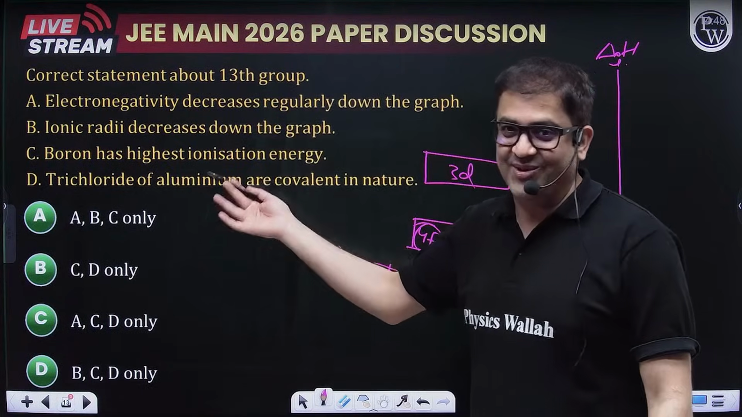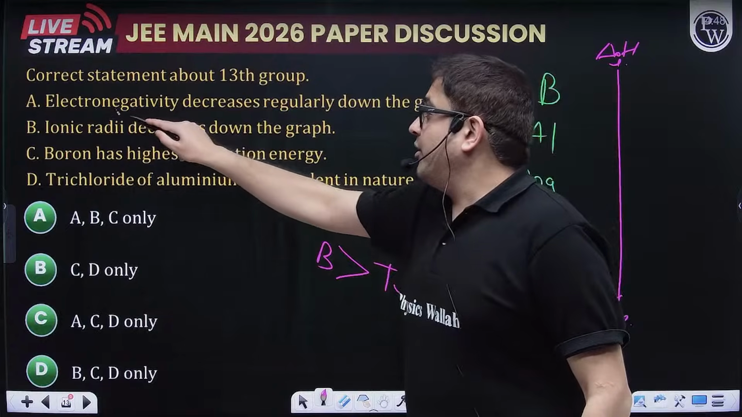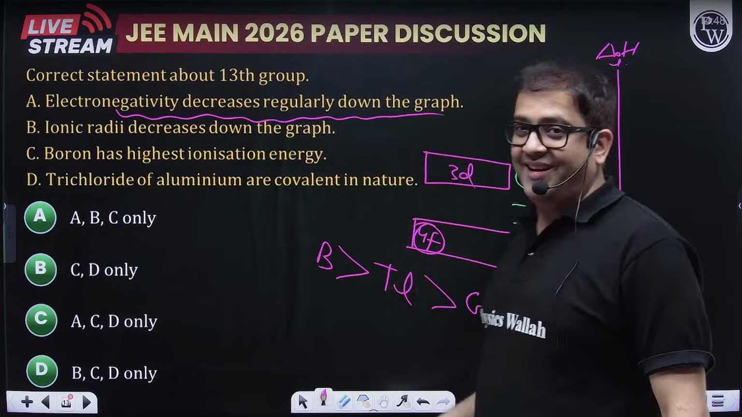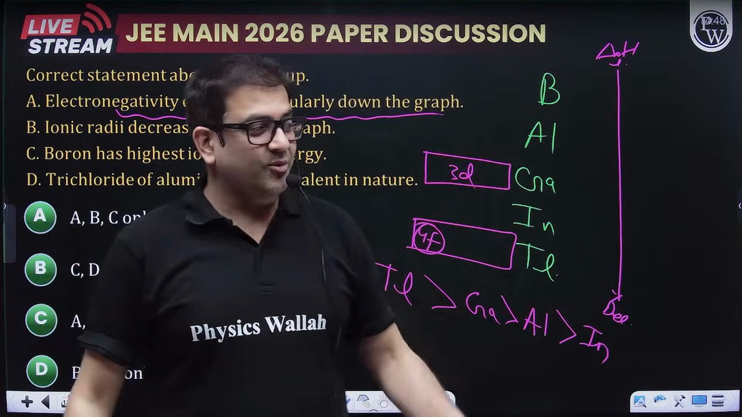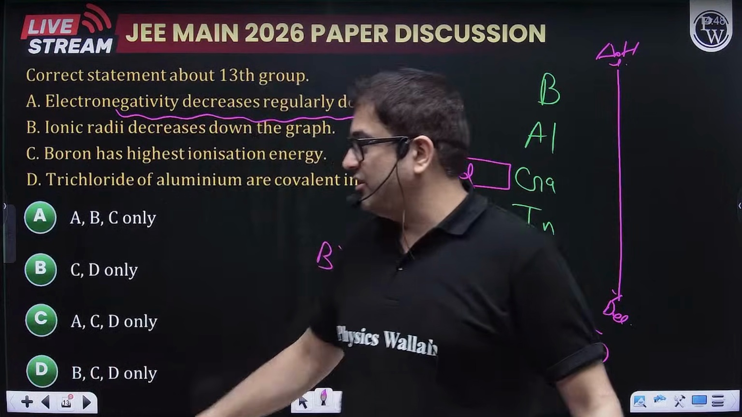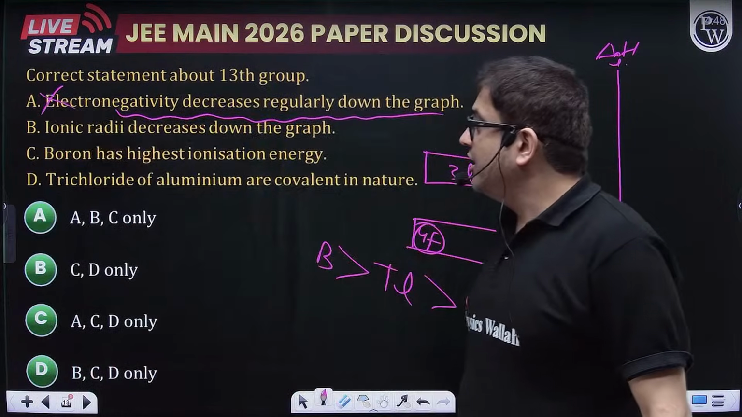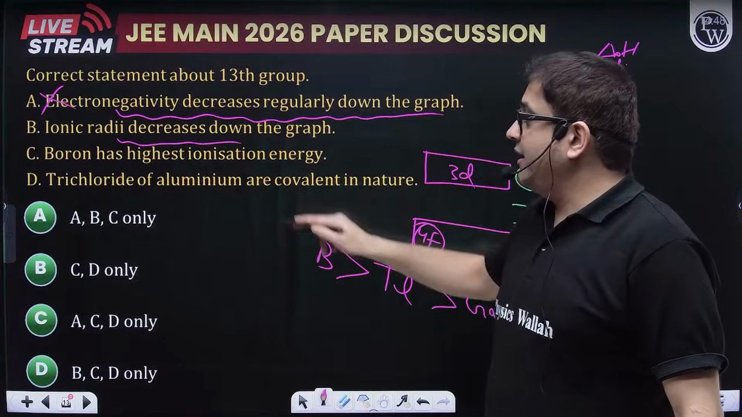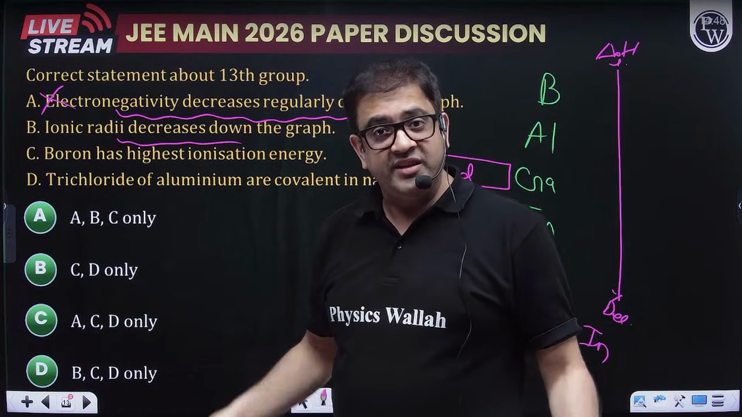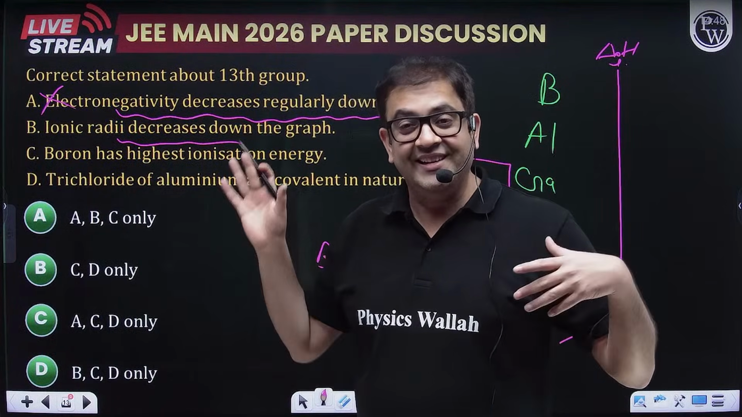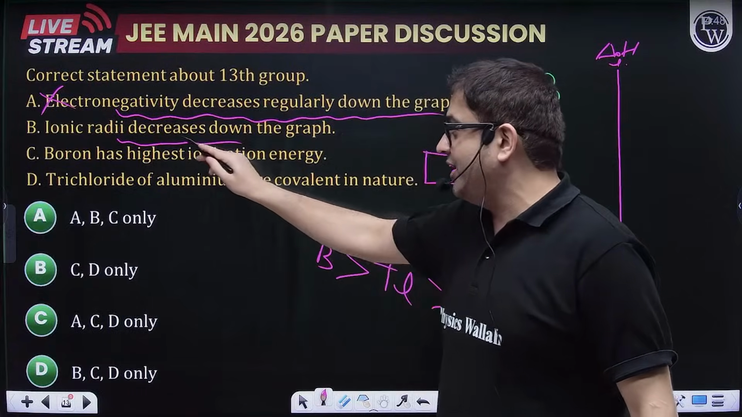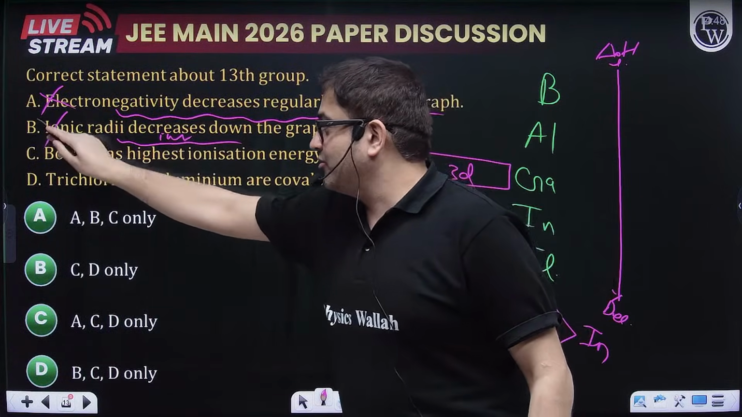Okay, moving to the question at least. Electronegativity decreases regularly. Sir, there is no regularity in group 13. There is so much of anomaly. So you are wrong. Ionic radii periodicities, it should increase. The anomaly is in the increment, but what is the periodicity? It should increase. So sorry, you are wrong.